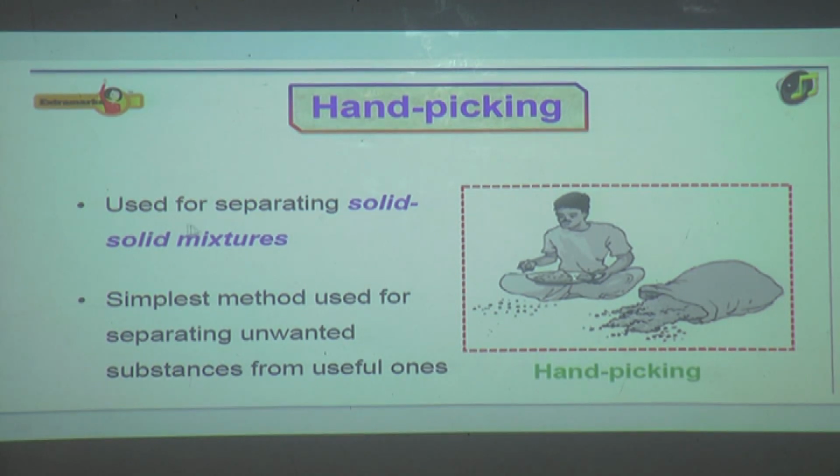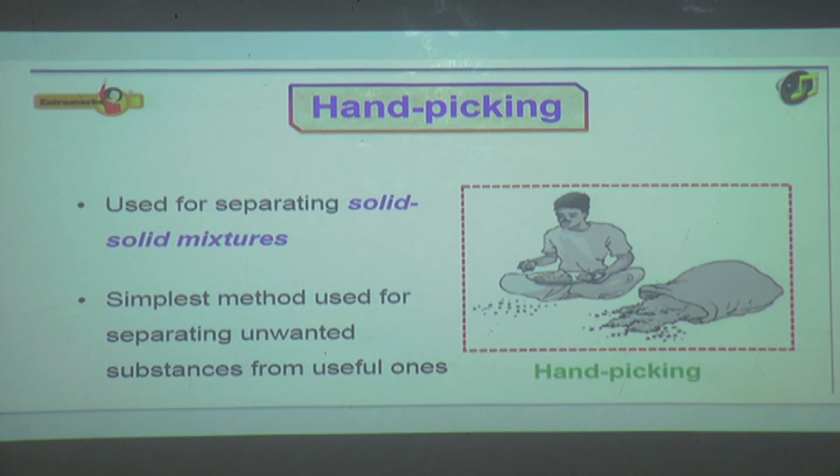Hand picking is used for separating solid mixtures. It is the simplest method used for separating unwanted substances from useful ones. It doesn't need any cost. We know that rice is the useful one, and we find some stones in it. The stones are nothing but unwanted substances, so we remove them, and that method is called hand picking.